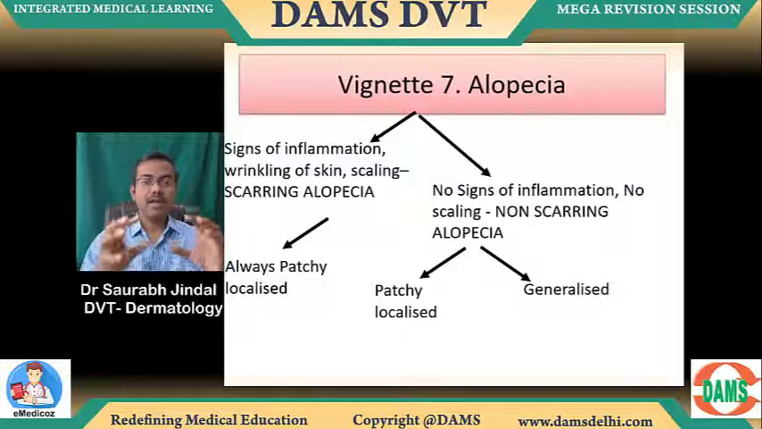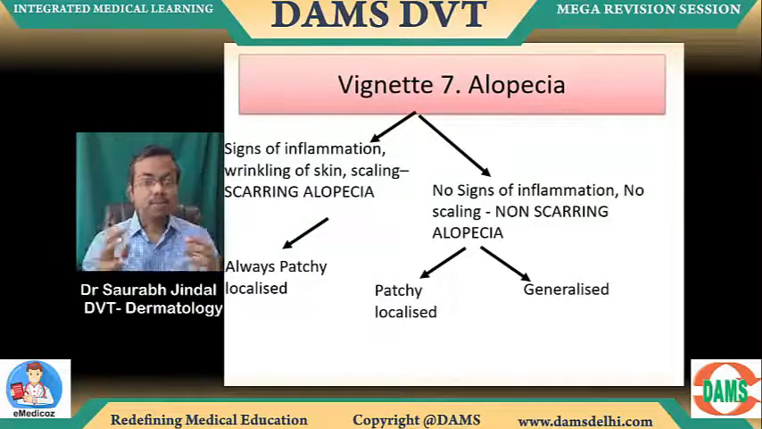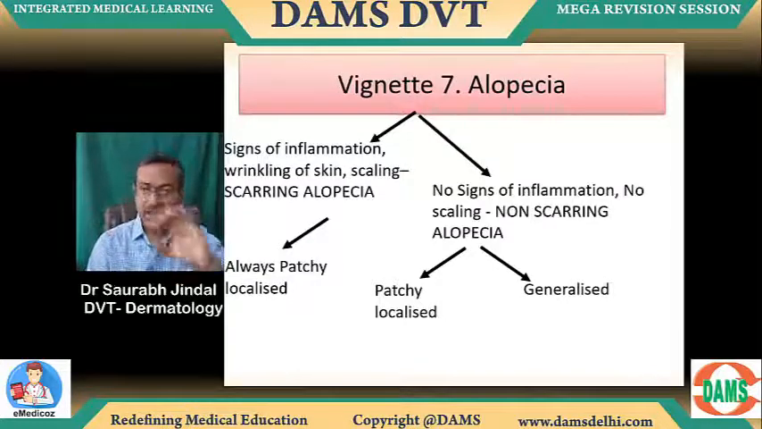All right. Now, any alopecia, first look at whether there are in the question signs of inflammation. How do you know there are signs of inflammation? Look at that. Redness is seen, some pus is seen, pain, swelling, edema. This is obviously going to be inflammatory alopecia. Inflammatory alopecia typically will lead to scarring. That's scarring alopecia. No sign of inflammation, then you say, okay, non-scarring alopecia. Now, scarring alopecia is always patchy, whereas the non-scarring can be either patchy or generalized.